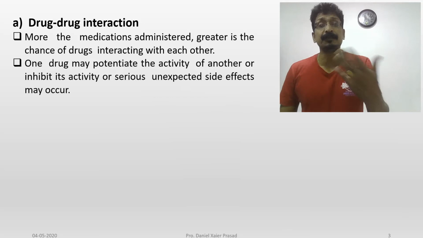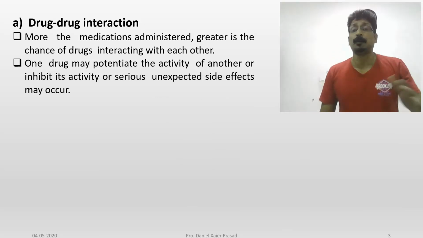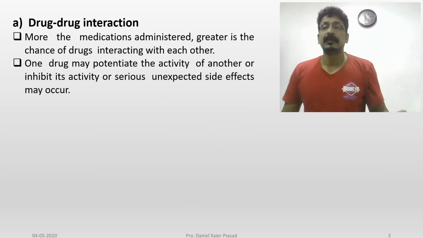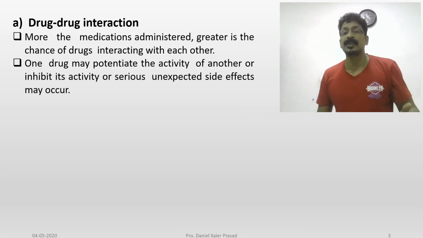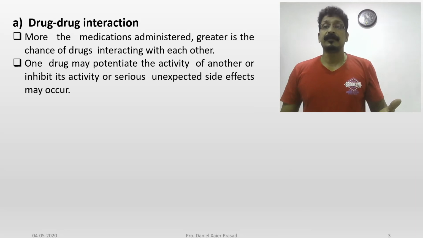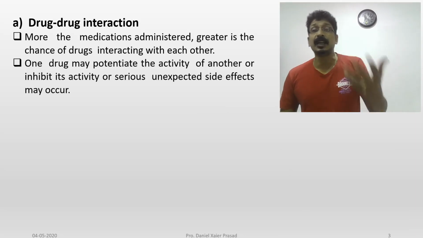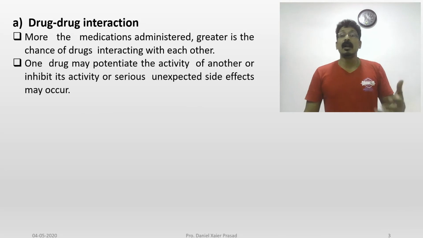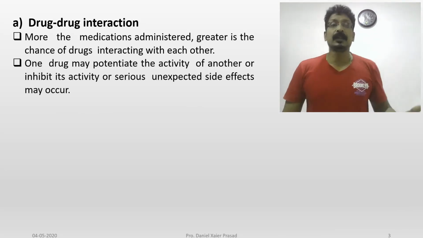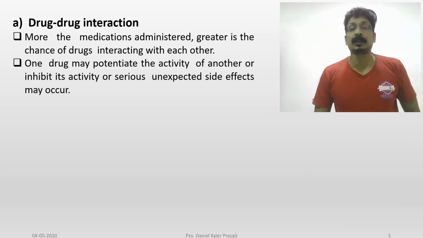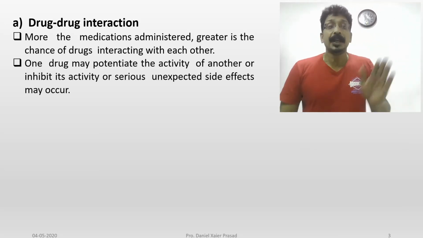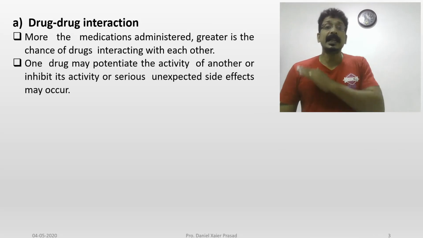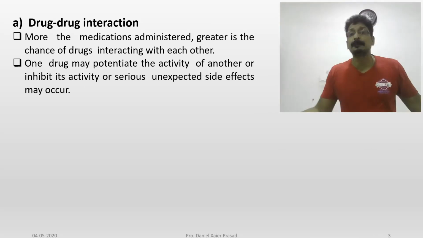So this word you might have come across in pharmacology: potentiating, synergism, double the action or triple the action, addition, synergism, antagonism. So these are all suppressing the effect or increasing the effect. So you can say one drug can potentiate, increase the activity of another drug when you are taking them together, or inhibit the activity, or cause a seriously unexpected side effect also.